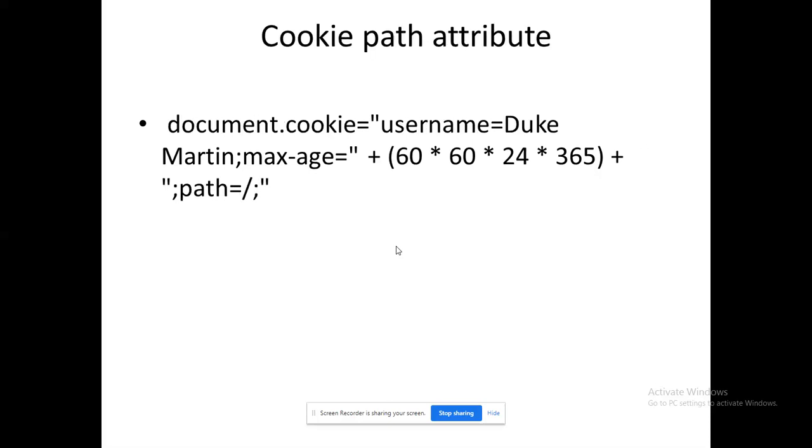Path. So what would be the role of the path attribute? This is the place where all our cookies will be stored, right? Since I have not given any absolute path here, I have given path equal to slash, which represents that the value will be stored in the default server location. The default location of the browser is the downloads folder, where the content will be stored. So that's the meaning of an empty slash. The empty slash represents both server and client. Please remember, in the server it represents the corresponding download location, as well as in the client, it represents the corresponding download location of the browser.